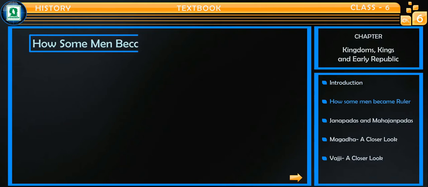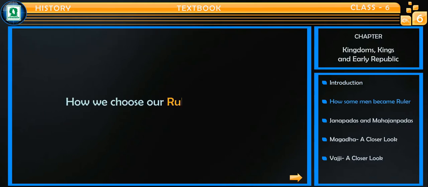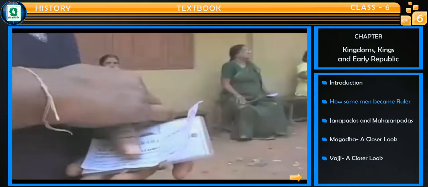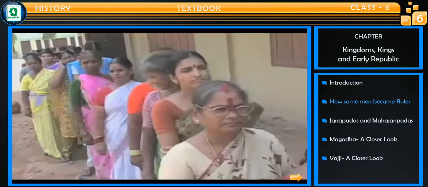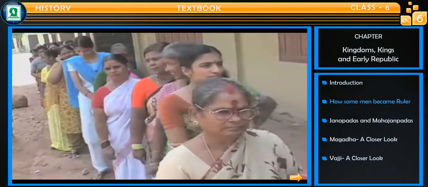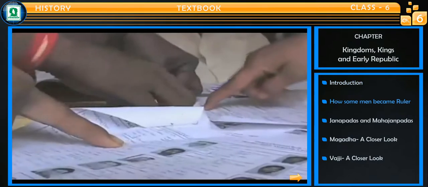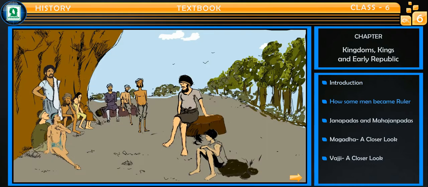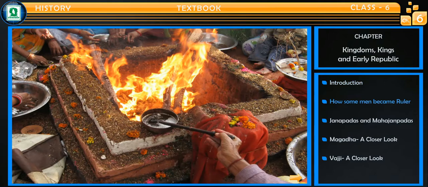How some men became rulers. Do you know how we choose our ruler these days? Yes, by elections and voting system. But in the ancient times, these were not in practice. Then how did they choose their rulers? Probably they were chosen by janas, or the men who performed big sacrifices were recognized as kings.